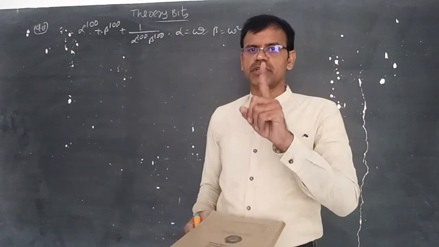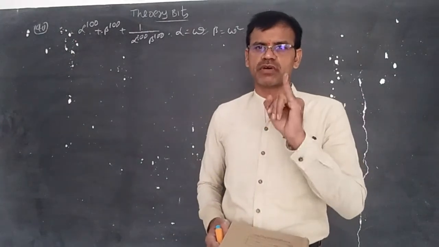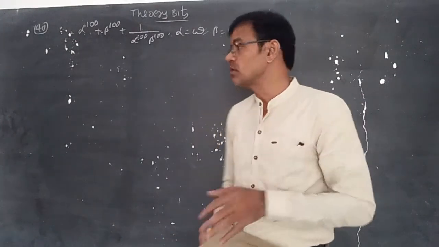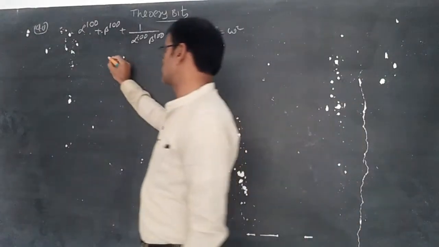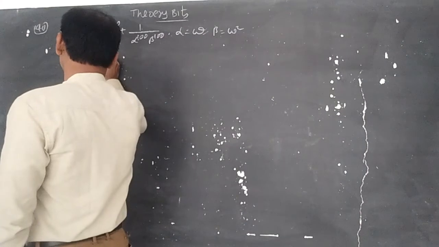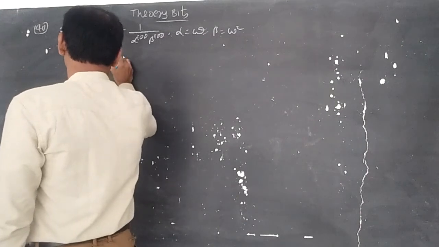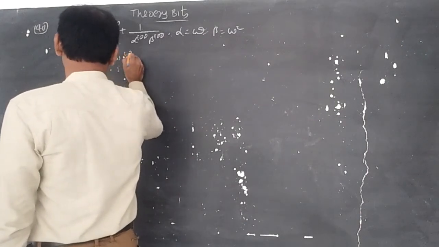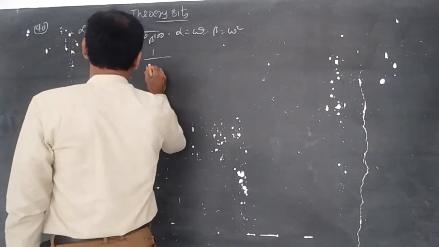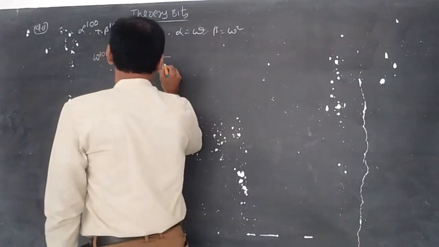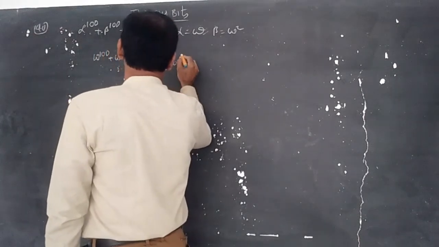For unity, meaning 1, the cube roots are 1, omega, omega square. So alpha is equal to omega, beta is equal to omega square. Write here omega power 100 plus omega power 200, over omega power 100 into omega power 200.